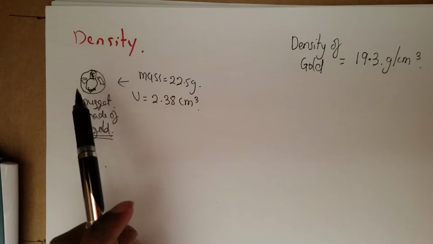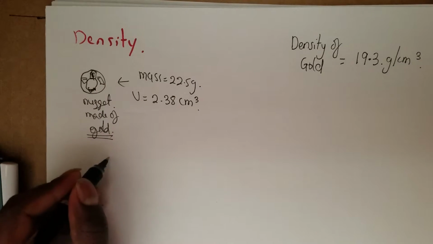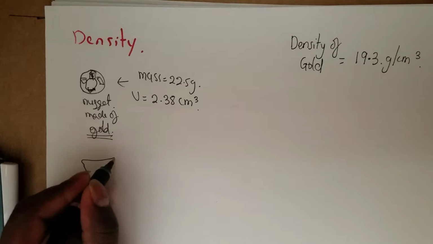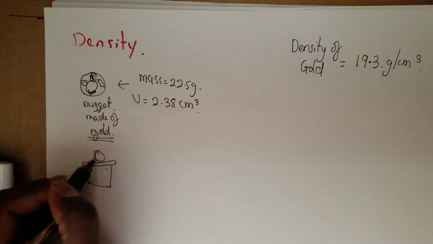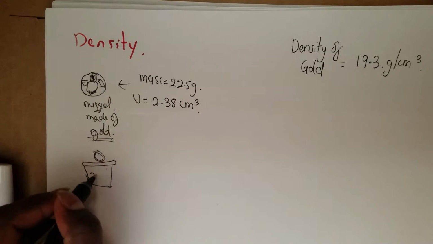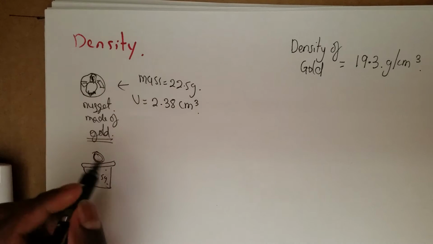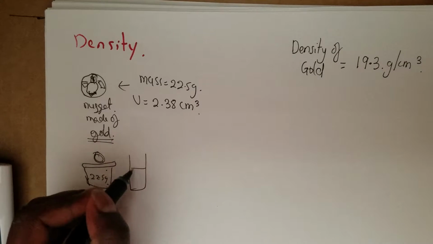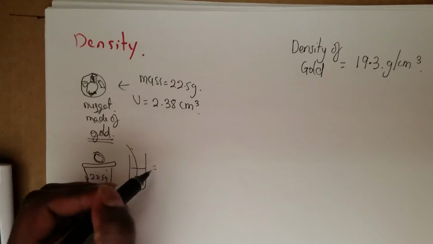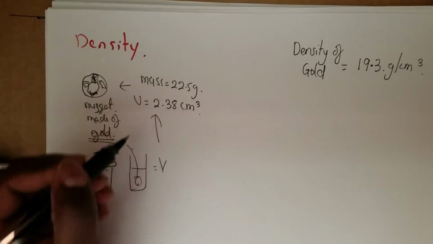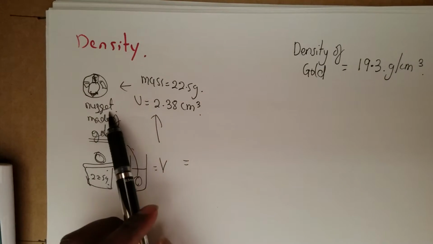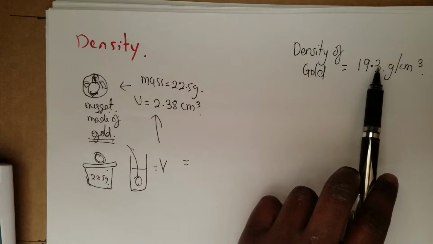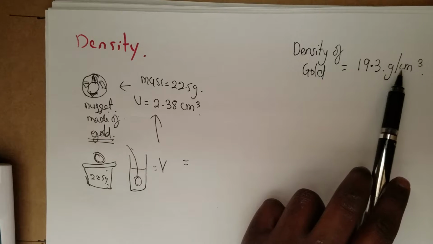So the first thing we can do is weigh it. So we weigh the ring. If we weigh the ring, we get 22.5 grams. We take the volume of it, put it in a cylinder. We get the volume to be this amount, and we find the density. Now we know if it's pure gold, we know the density. The density of gold is 19.3 grams for every cm cubed.